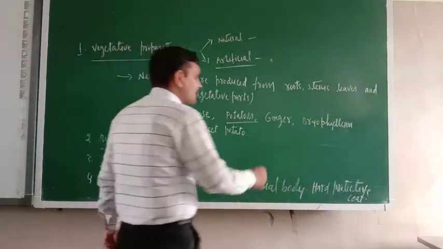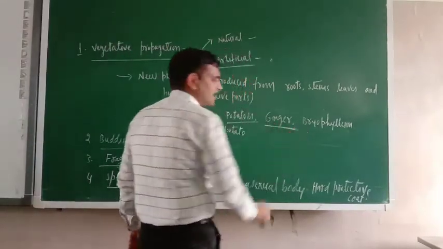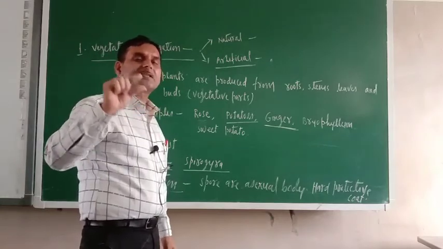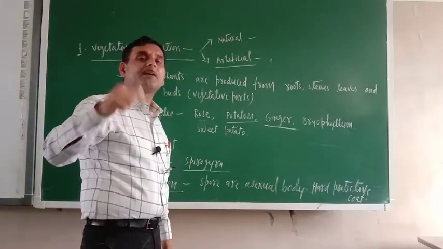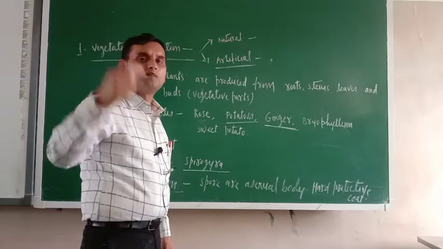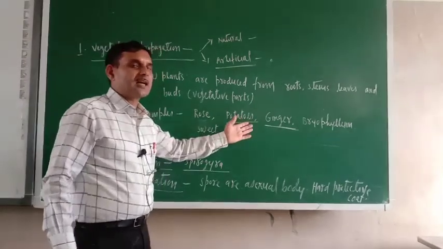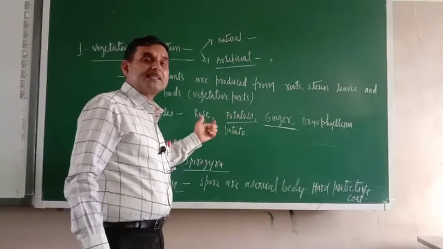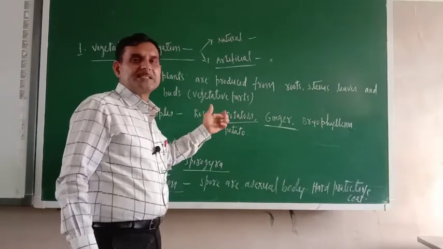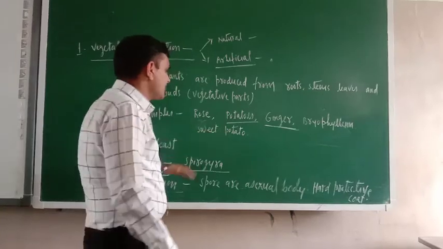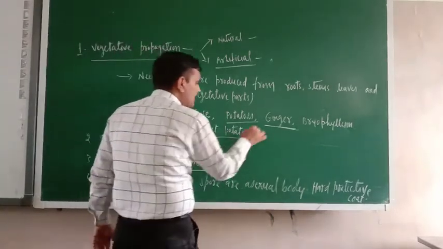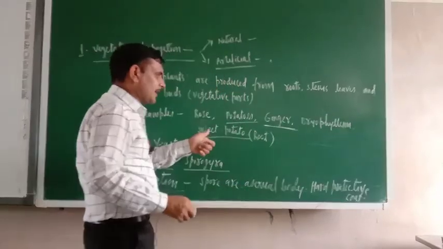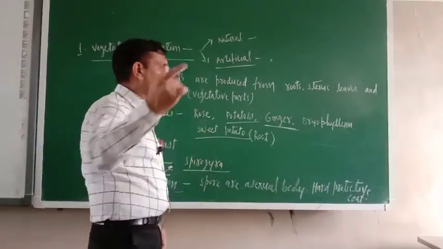Another one is ginger. Everybody might have seen ginger. In ginger also there are so many scars, and each scar is capable of giving birth to new plants. Here also vegetative parts are only involved. Either stem is involved or root is involved. In sweet potato, basically the root is involved. The root will grow into new plants.